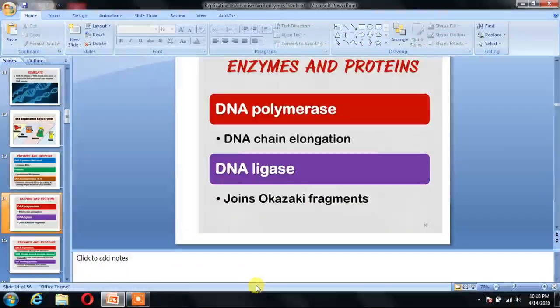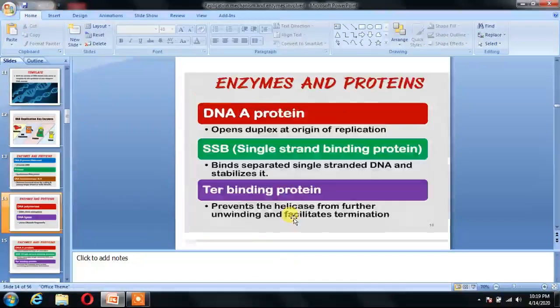Then DNA polymerase, a very important enzyme because the polymerization reaction takes place with the help of DNA polymerase, and it helps in DNA chain elongation. Then DNA ligase joins the Okazaki fragments. Later we will discuss what Okazaki fragments are. DnaA protein opens the duplex at the origin of replication where the ori is present.